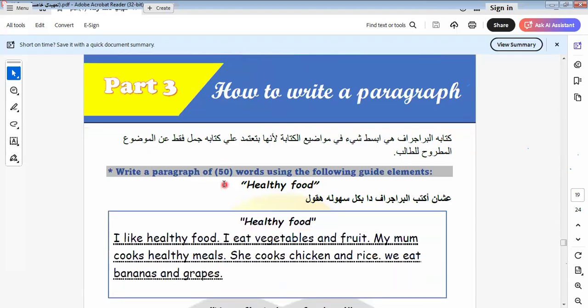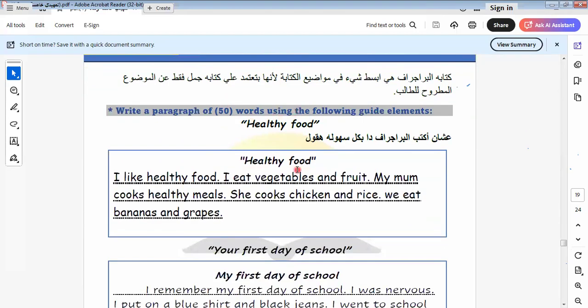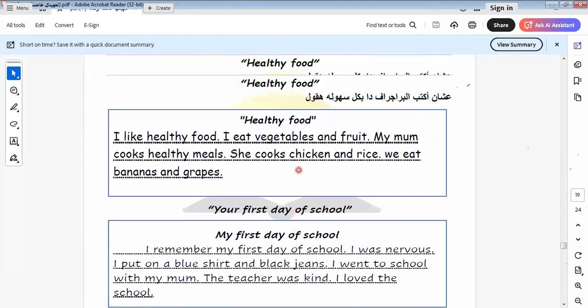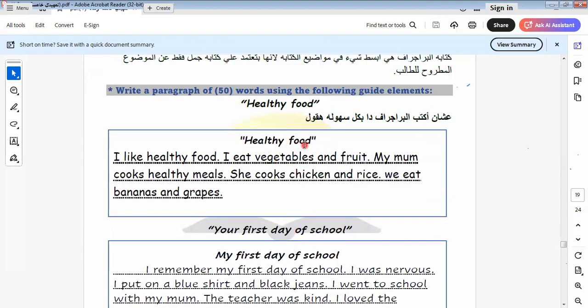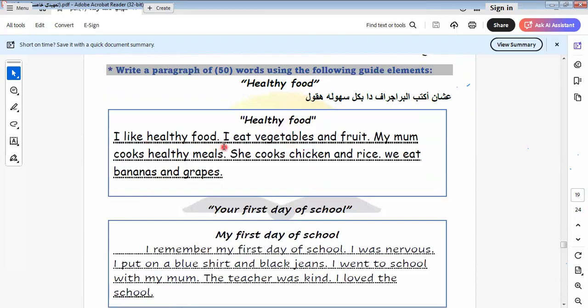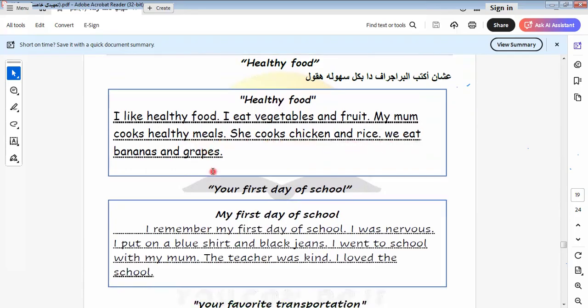In the stem form. In this part, we learn how to write a paragraph. I think we took this before. This is about healthy food. I like healthy food. I eat vegetables and fruit. My mom cooks healthy meals. She cooks chicken and rice. We eat bananas and grapes.